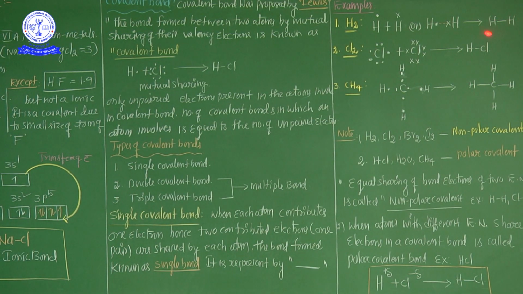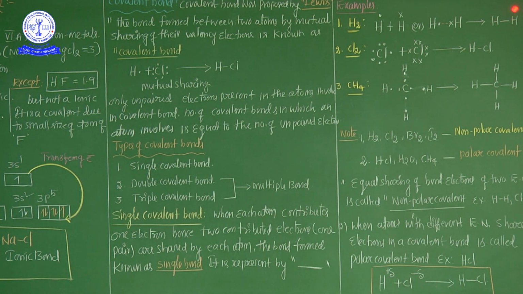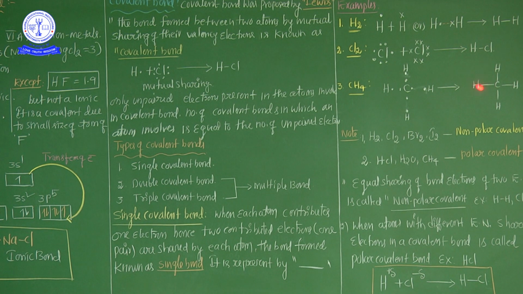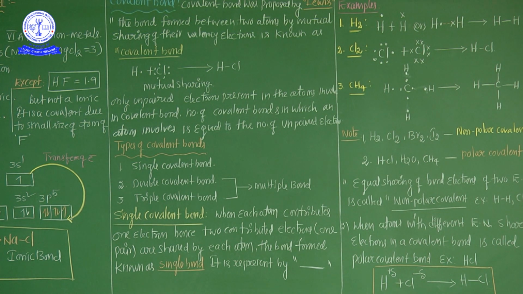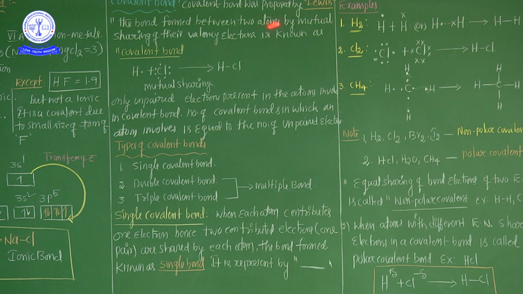With equal sharing, positive or negative poles are not formed. What is the reason? The two hydrogen atoms have the same electronegativity. That is the reason equal sharing is possible, and that's why poles are not formed. So this H2 molecule is considered a non-polar covalent bond.